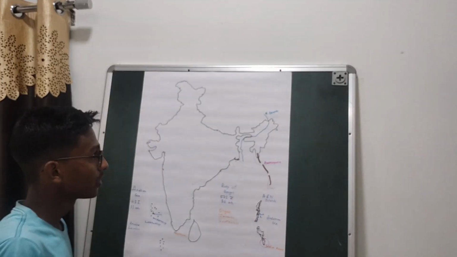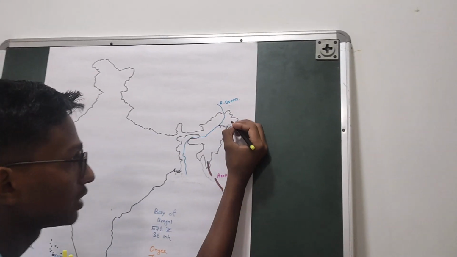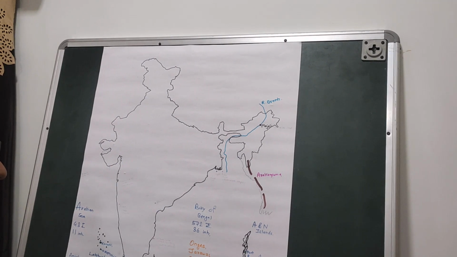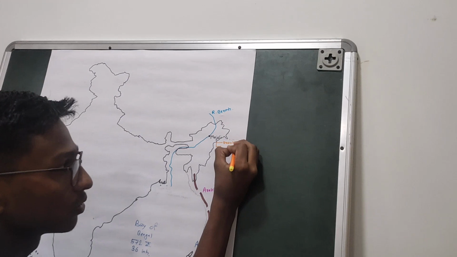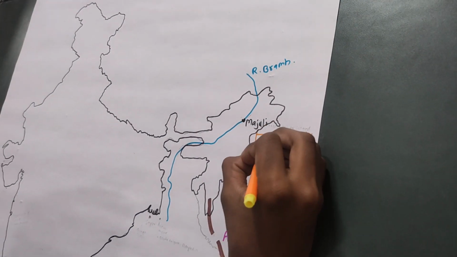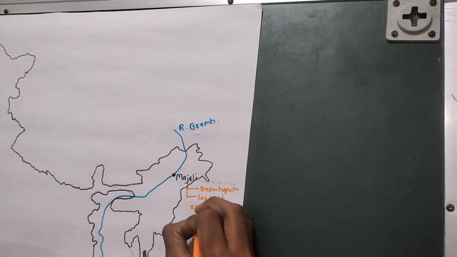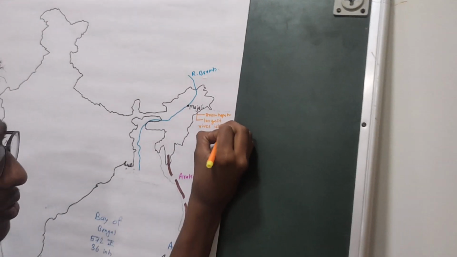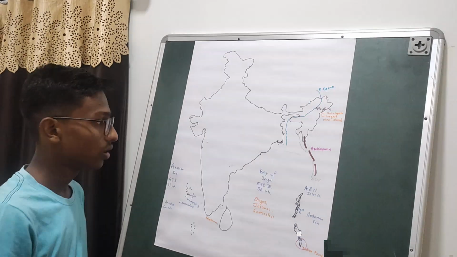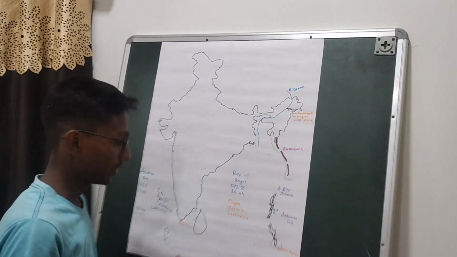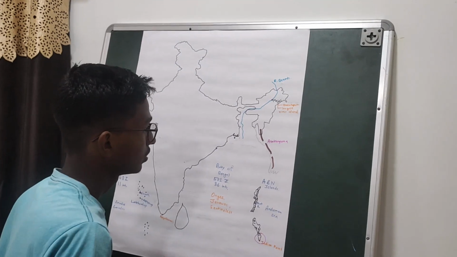In river Brahmaputra, here in this part we have the Majuli Island. The Majuli Island is located in river Brahmaputra, and it is the world's largest river island. Not only of our country, the world's largest river island. Then if we come southwards, we have the Sagar Island.